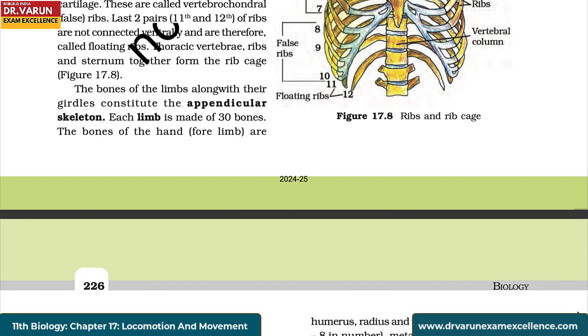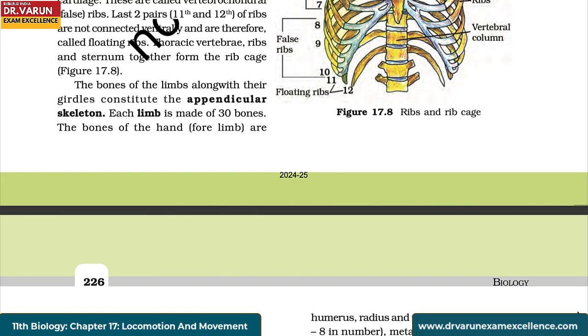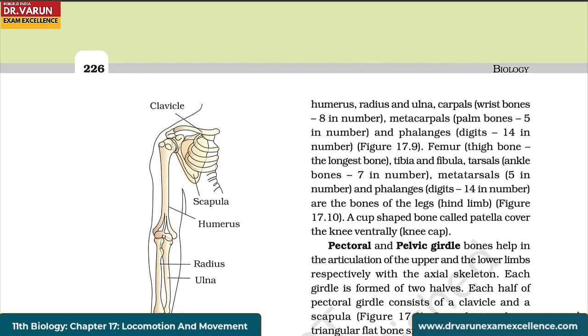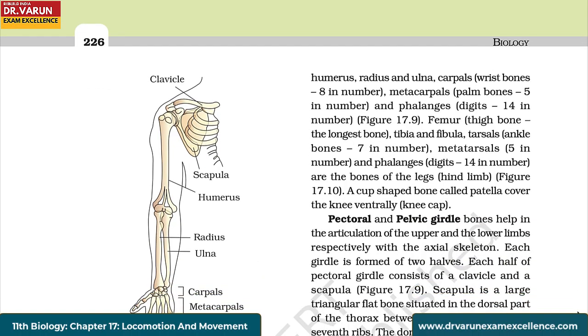The bones of the limbs along with their girdles constitute the appendicular skeleton. Each limb is made of 30 bones. The bones of the hand or forelimb are humerus, radius, and ulna, carpals, which are the wrist bones, which are 8 in number, metacarpals, palm bones, 5 in number, and phalanges, digits, 14 in number.